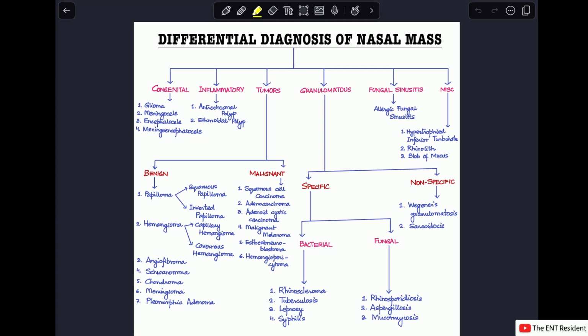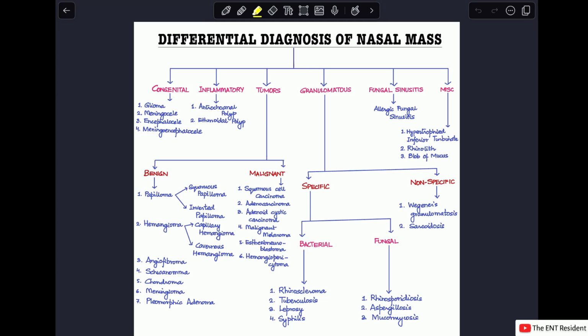So let's get started. First of all, let's divide them on the basis of a group of causes. For example, the first group would be congenital. Second group is inflammatory, where the basic cause behind is the inflammation. Third is tumors. Fourth is granulomatous diseases. Fifth is fungal sinusitis. And last of all, miscellaneous causes.